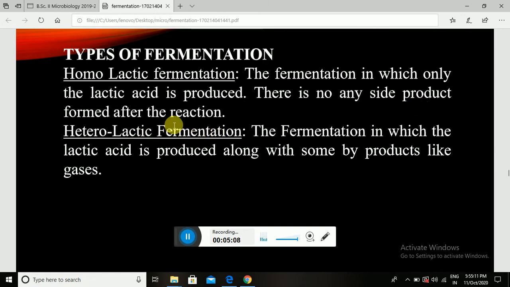In heterolactic fermentation, lactic acid is produced along with some byproducts like different gases. So fermentation is classified on the basis of the end product. If only lactic acid is the end product, it is known as homolactic fermentation, and if other byproducts are produced as well as lactate, it is known as heterolactic fermentation. So that is a brief idea of fermentation.